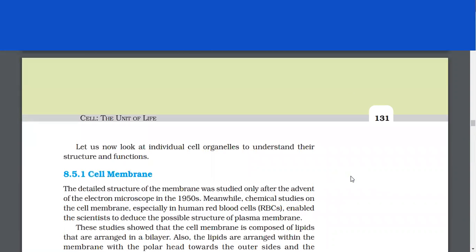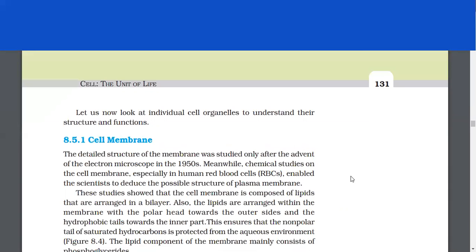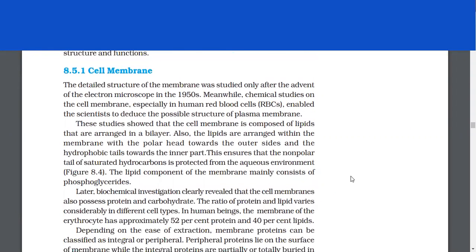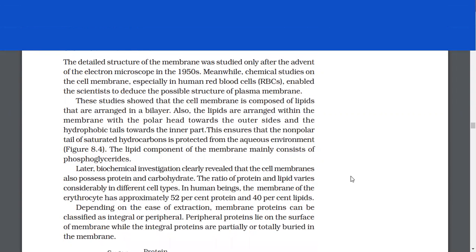Let us now look at individual cell organelles to understand their structure and functions. Cell membrane. The detailed structure of the membrane was studied only after the advent of the electron microscope in the 1950s. Meanwhile, chemical studies on the cell membrane, especially in human red blood cells, enabled the scientists to deduce the possible structure of plasma membrane.